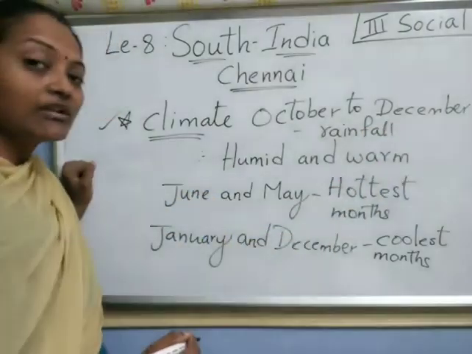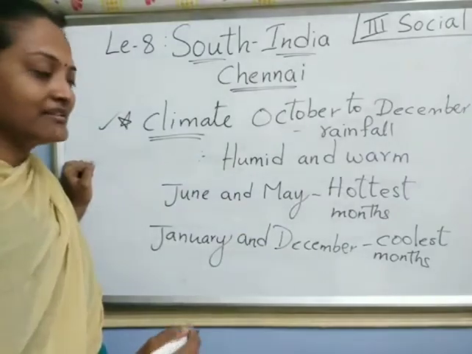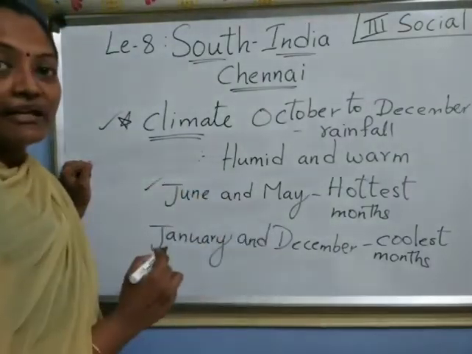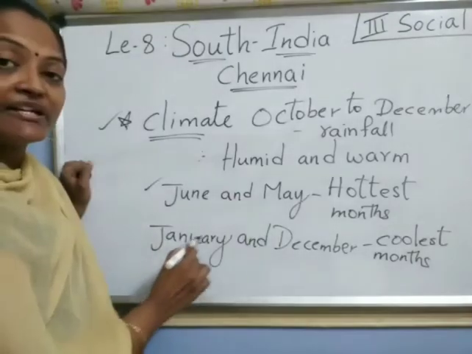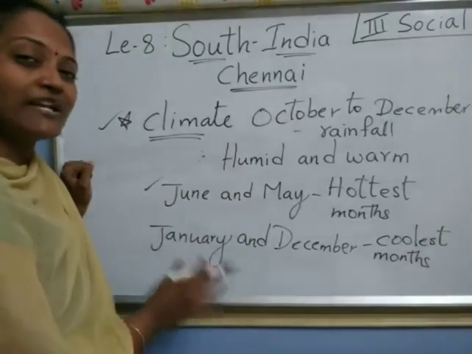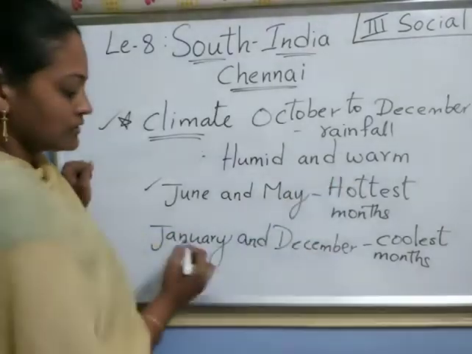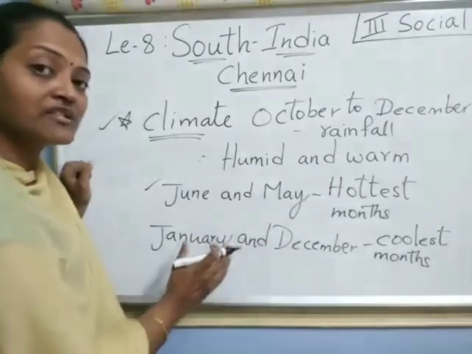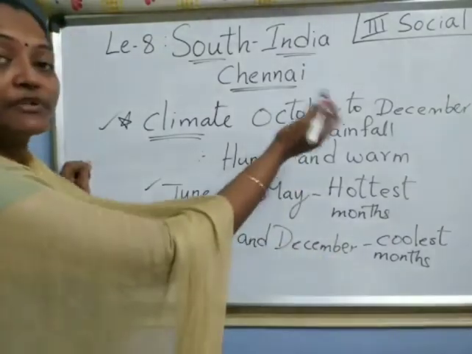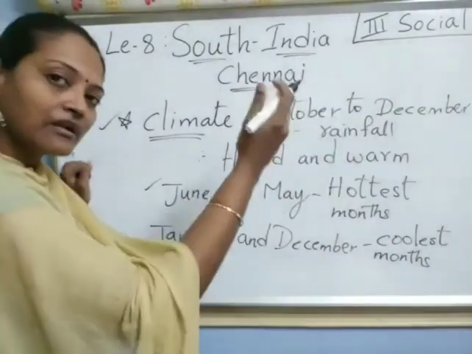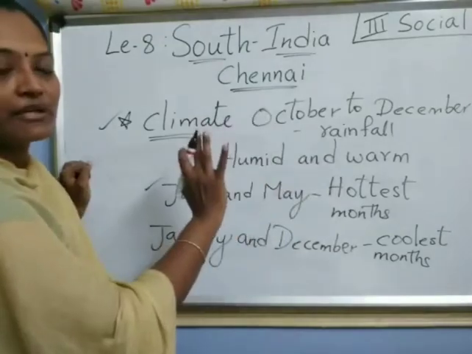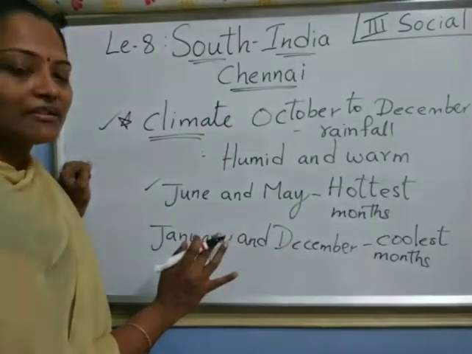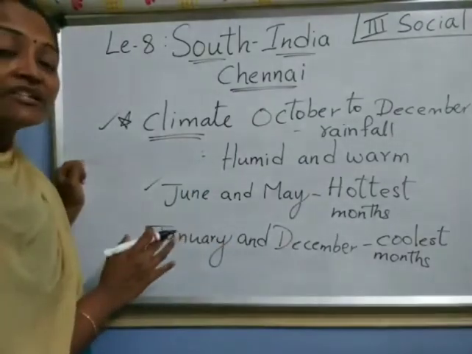Now, which are the hottest months in Chennai? Nothing but June and May. Now, coming to January and December, these two are so coolest. But October to December, at December the rain stops. After that, cool. Winter starts. Right, children? So, this is the climate in Chennai.